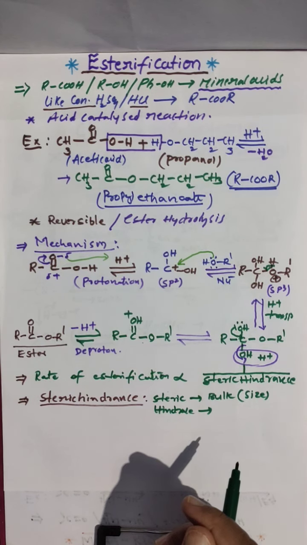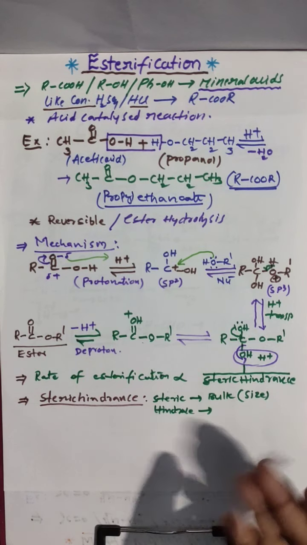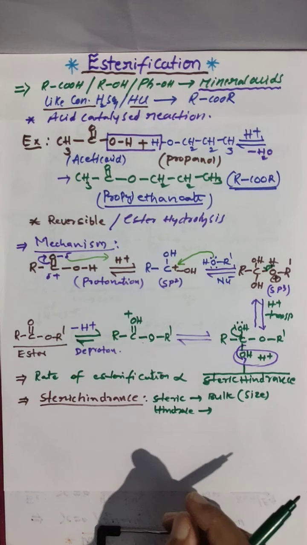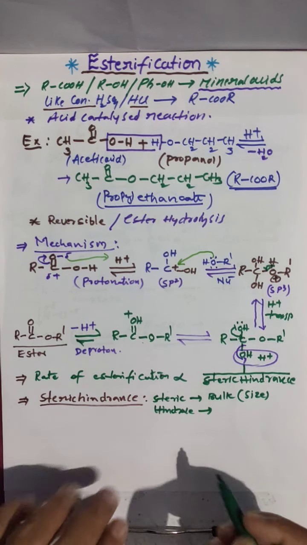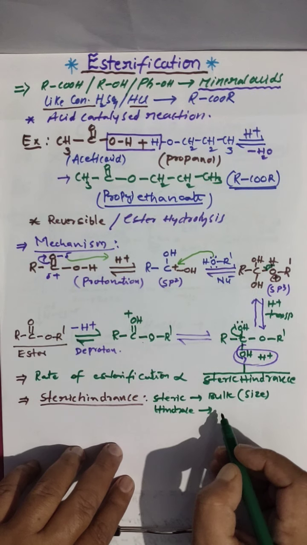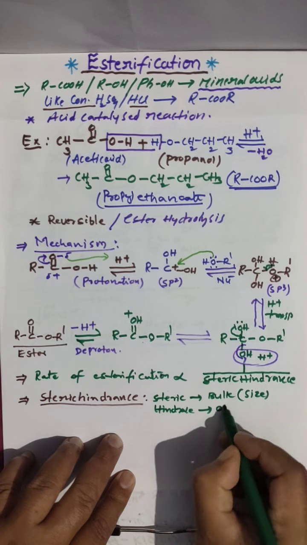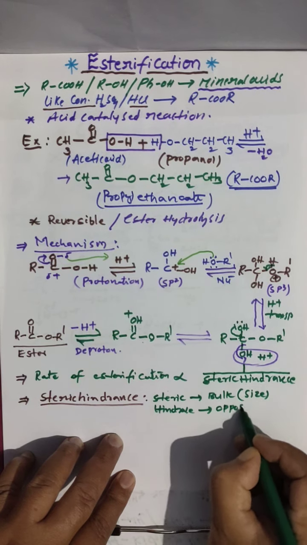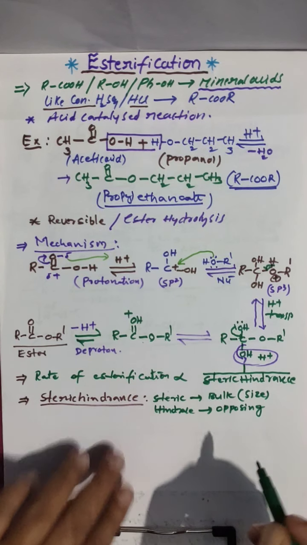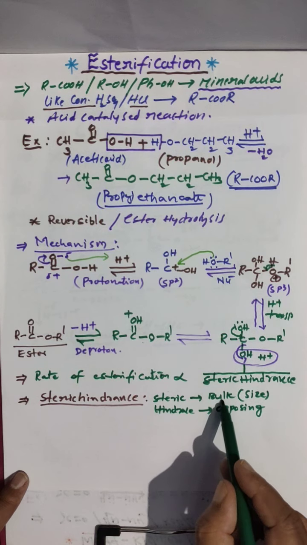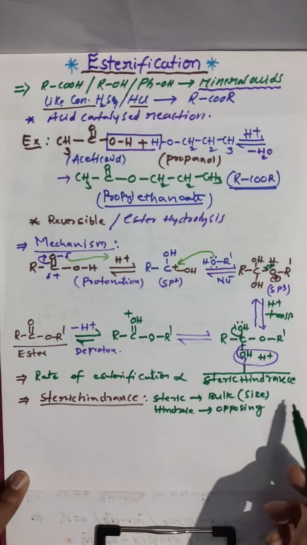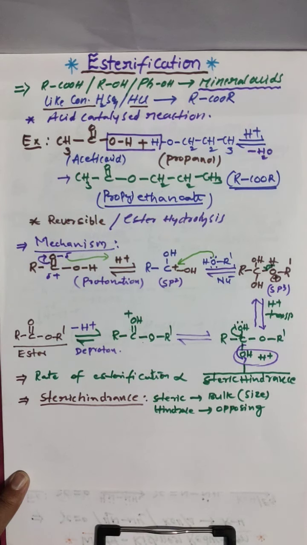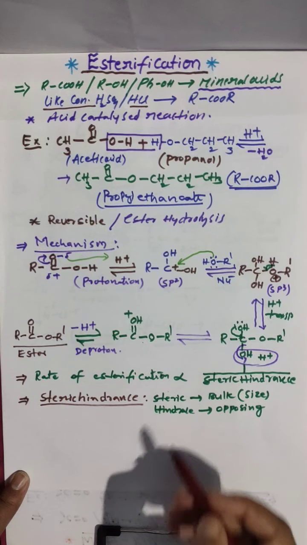It will oppose upcoming groups. Clear? So hindrance means bulky groups are opposing the further reaction. That is the meaning. Clear?